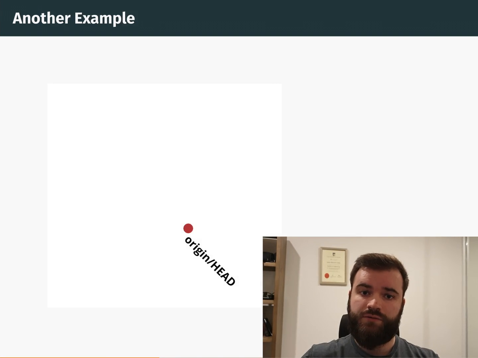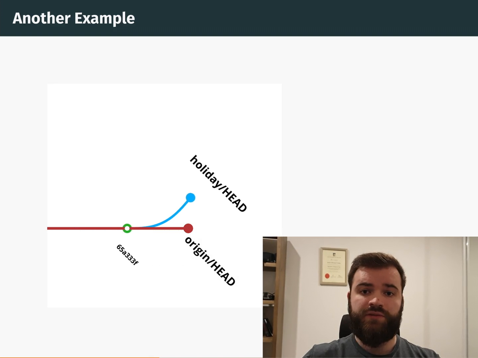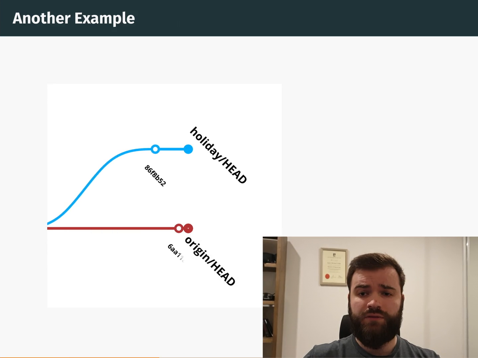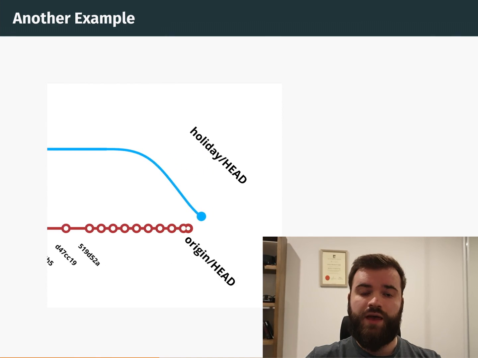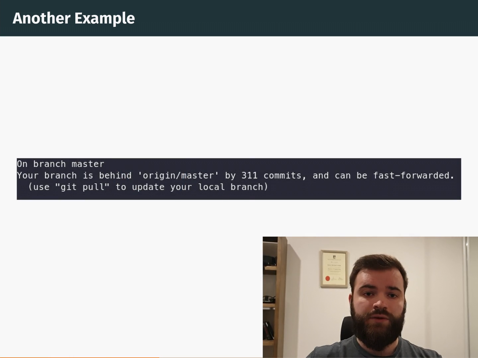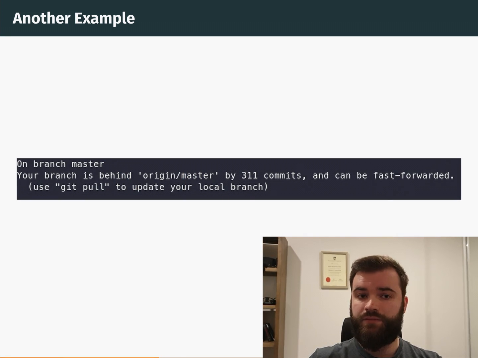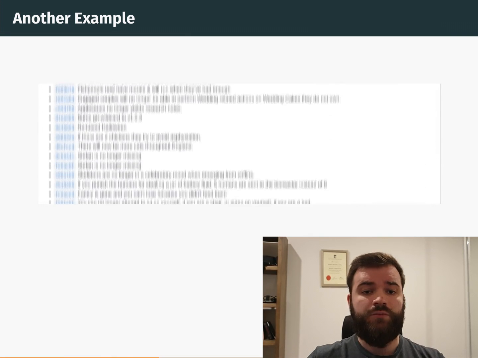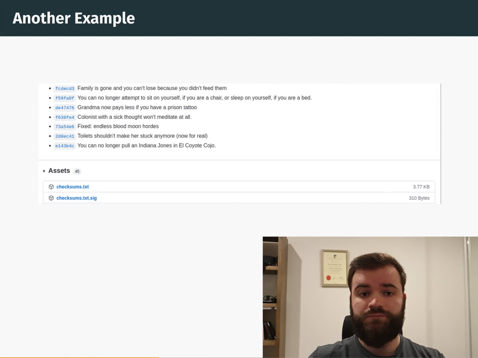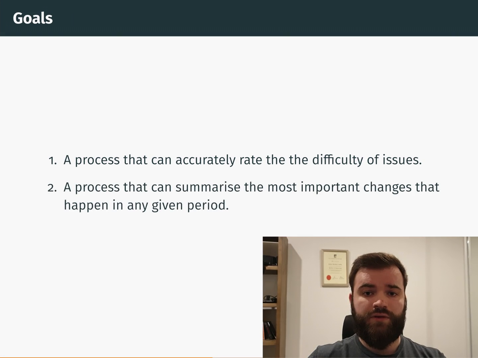Aside from bug triage, lack of knowledge presents many problems in software development. When developers leave a project for some time due to sickness, time off, or shifting interests, they miss out on critical developments that happen in the meantime. Often we have to rely on changelogs and release notes to bring us back up to speed. All too often though, these don't tell the whole story, or contain far too much detail to be considered useful. So we'd also like a process that can summarize the most important changes that happen in any given period.